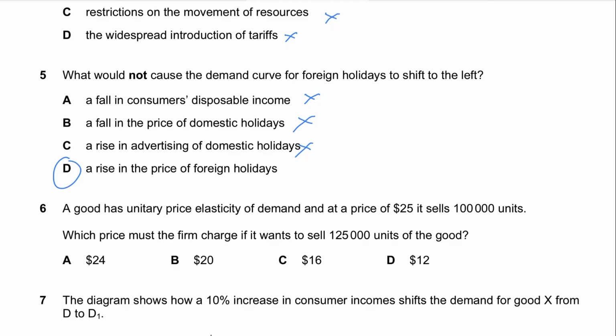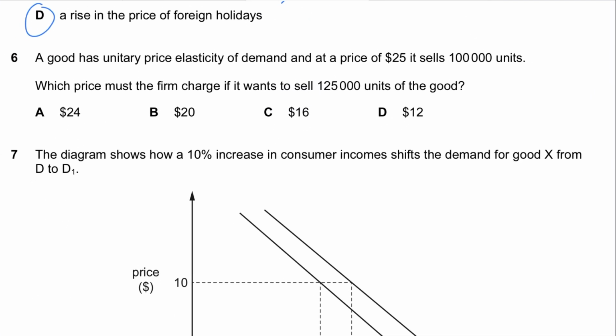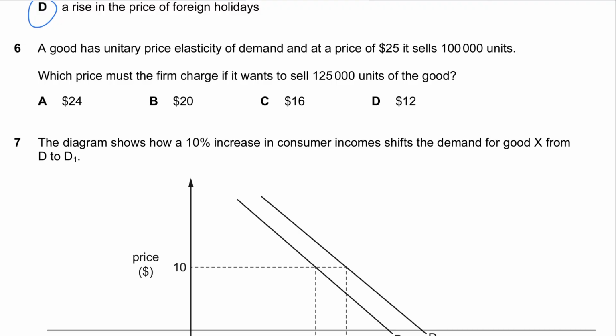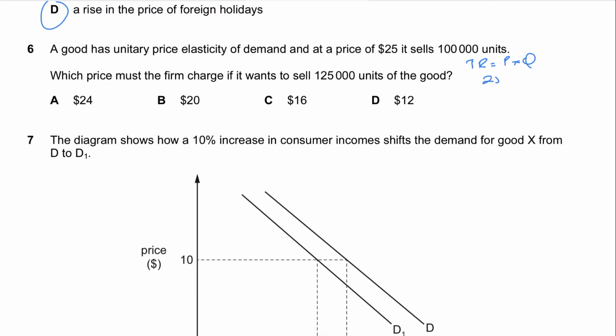Question number 6 says, the good has a unitary PED at a price of $25. What price must the firm charge? This is again a very much repeated MCQ. Total revenue is price times quantity. The revenue that you're making right now is $25 times 100,000 units, which is 2,500,000. What price must you charge if you want to sell 125,000 units? Again, total revenue is price times quantity. If you want a revenue of 2,500,000, what price must you charge for this?